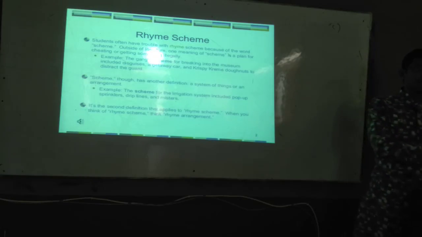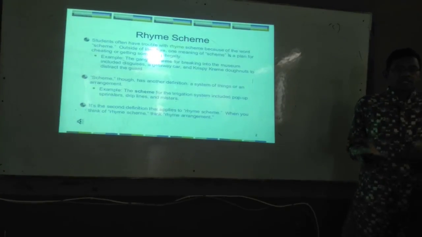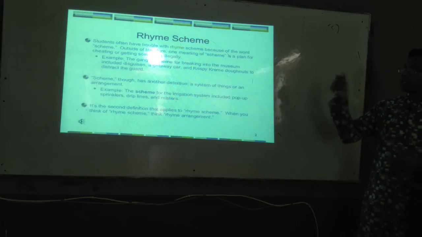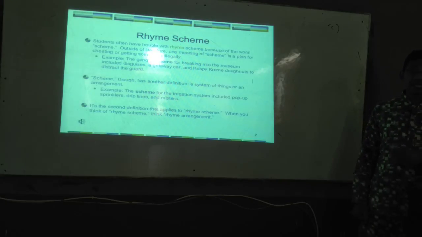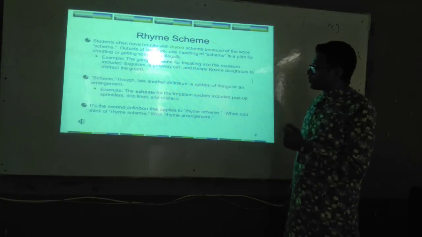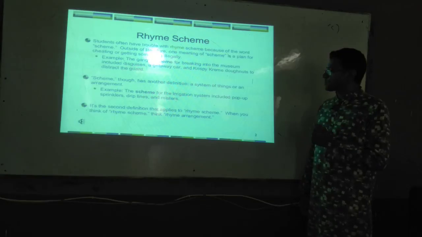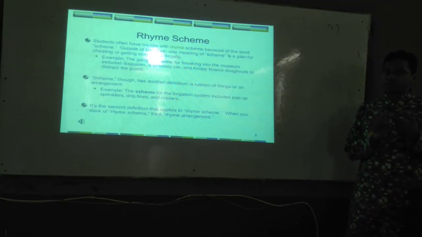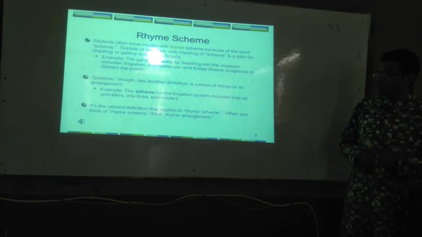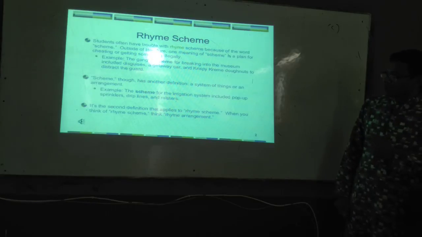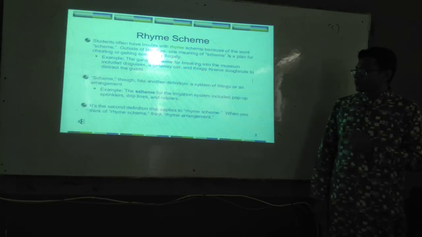But when we use it in literature, the meaning has completely changed. Normally we know that scheme means your plan, your suggestion, your ideas. But in literature it indicates something else. The word scheme has another definition: a system of things or an arrangement. In our day-to-day affairs, a plan is an arrangement as well. And the second definition applies to rhyme scheme. When you think of a rhyme scheme, think of an arrangement as well.